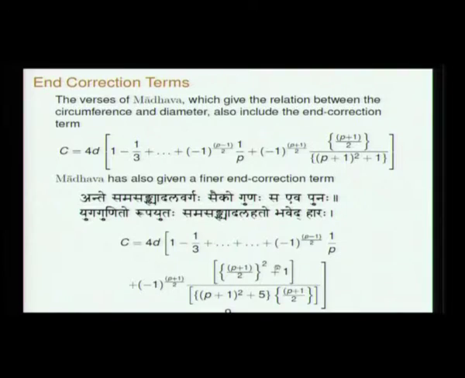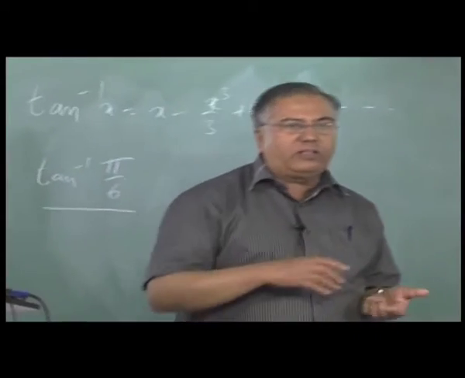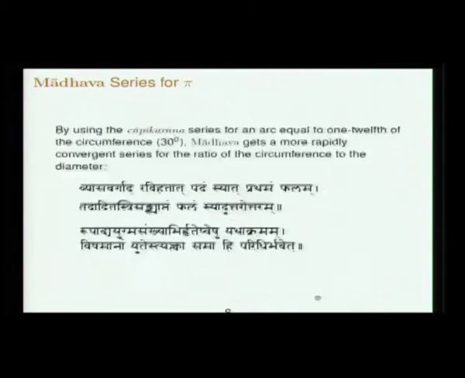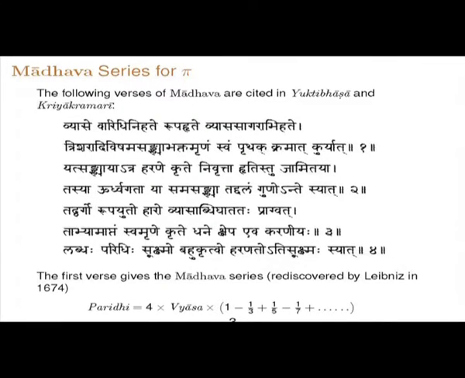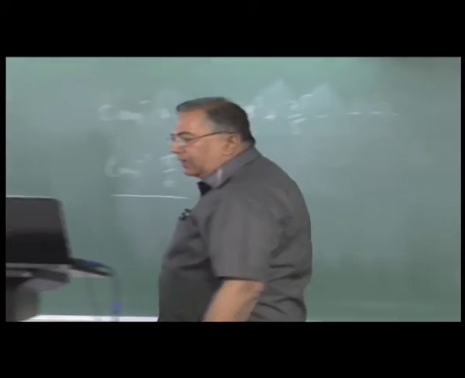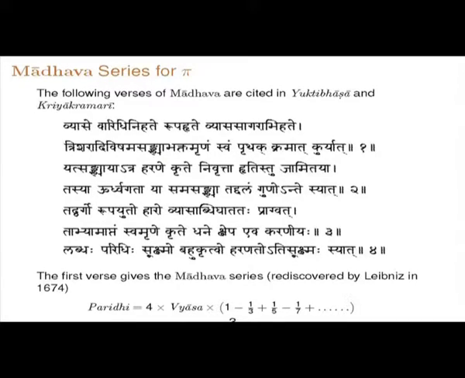The verses of Madhava that we first quoted, where the pi by 4 series is enunciated, that verse itself gives you the correction term that Madhava proposed. So, yat sankhya atra harane krite nivritta hritistu jamitaya. So, by going on successively dividing by the odd numbers, if you really get bored after some time, when you get tired or bored, jamitaya nivritta hritihi, then take the following correction after that immediately. So, once you get tired after dividing and summing these terms, whichever point you feel like, you then do the following correction. So, what is he saying?